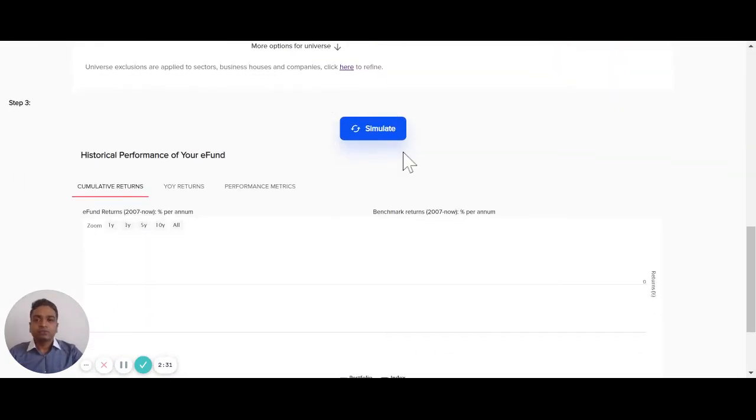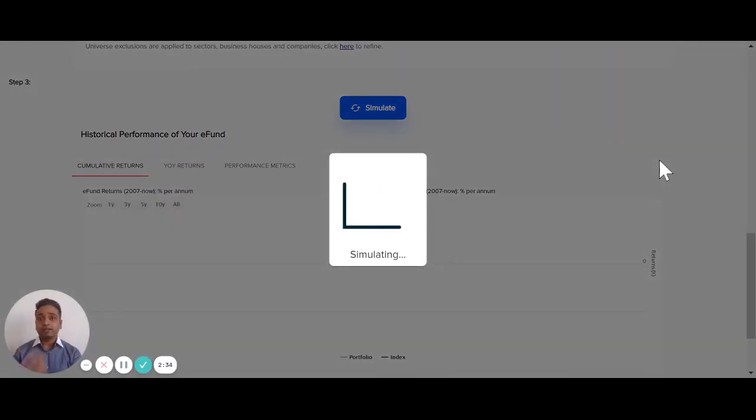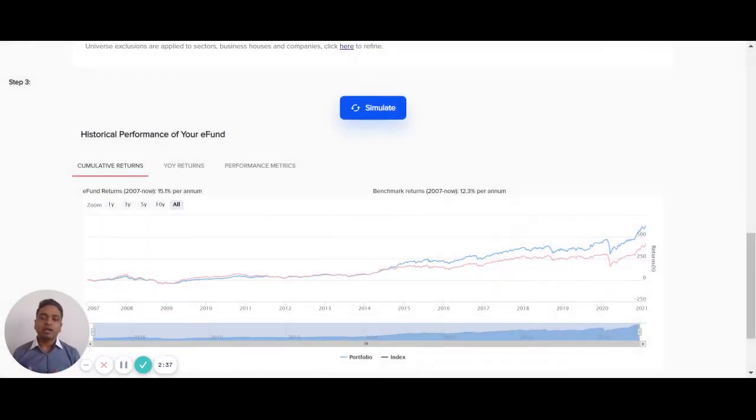Now that we have selected our universe, we see how this selection of factors and universe would have done in history. Our quant hedge fund experience allows us to simulate on the fly very easily over as many as 15, 16 years. So we see here, from 2007 till now, this portfolio has done 15.1% per annum versus a benchmark of 12.3% per annum. A good 3 percentage points of outperformance. And as we talked about earlier, another 3% comes from tax and cost savings. So you could essentially be performing almost 5, 6 percentage points better than a typical benchmark.